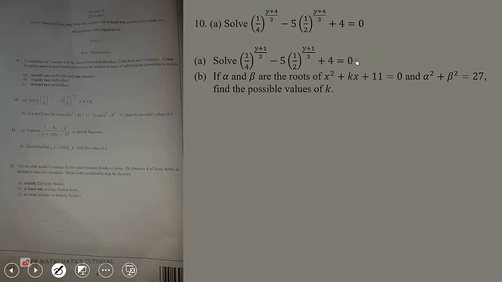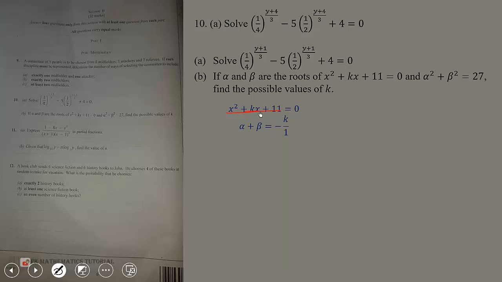If alpha and beta are the roots of x squared plus kx plus 11 equals 0, and alpha squared plus beta squared equals 27, find the possible values of k. So this is the equation given to us. Alpha plus beta is minus b over a.